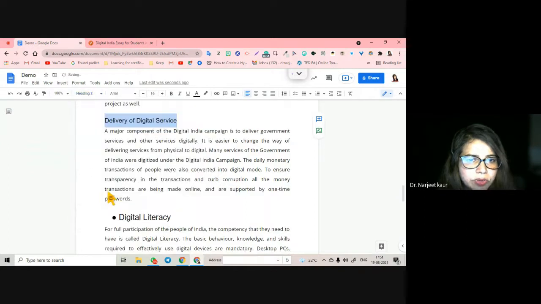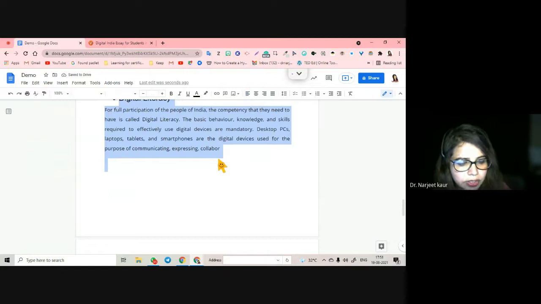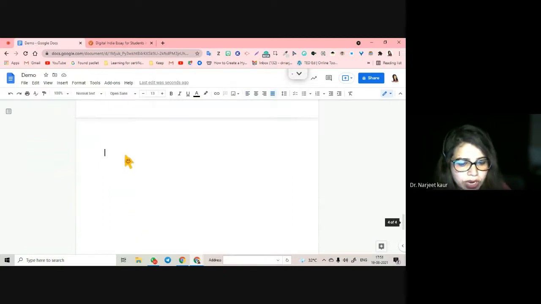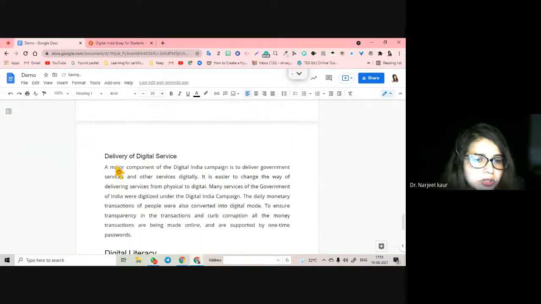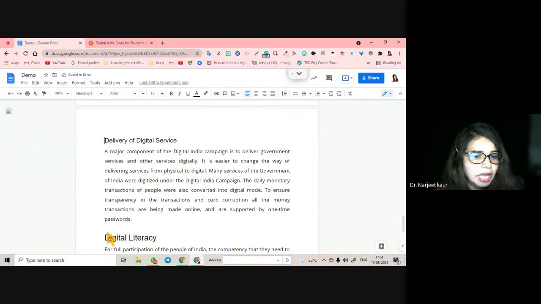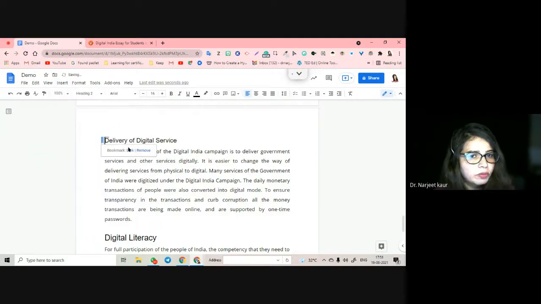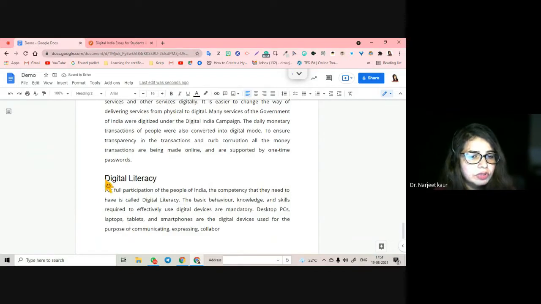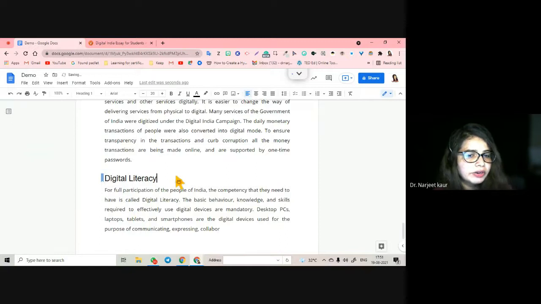Let's turn it into a heading too. So I'm going to copy the content from here, Control C. I come to a new page, Control V. And now what do I want to bookmark? I want a bookmark here and here, right? So let's create a bookmark. First of all, I want a bookmark here. So I go to insert and I go to bookmark. So the bookmark is created here.